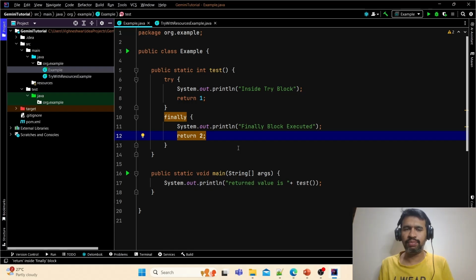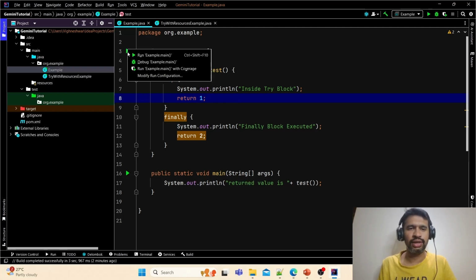So many people think when the return statement is in try, they think this is the end, so one will be returned. But actually what will happen is, as we discussed a little earlier, finally block is designed to basically clean up the resources. So finally block will always be executed. So whatever you are returning from finally, that will take precedence over the try catch. So let's try to run and check the result.